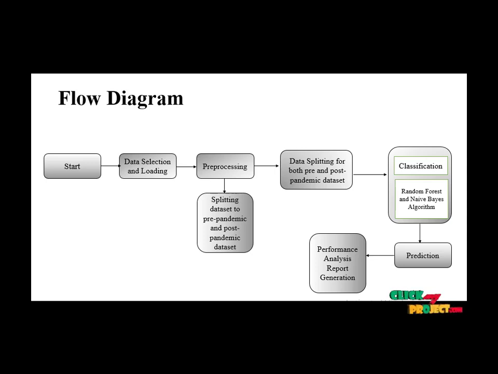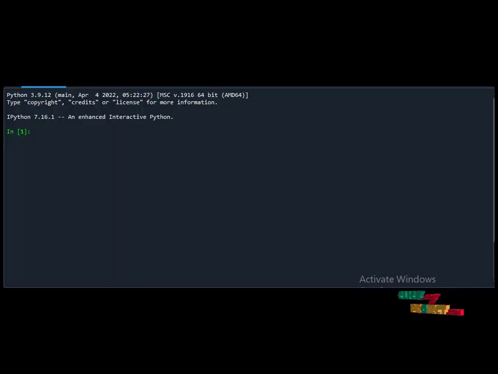We will classify the train data and we will predict using the test data. After the successful prediction, we can view the performance analysis and report also. Performance analysis means accuracy, and also we are going to compare both the pre-pandemic and post-pandemic data sets, and we are going to display or visualize it using a bar plot. Now let's see how to run the project.